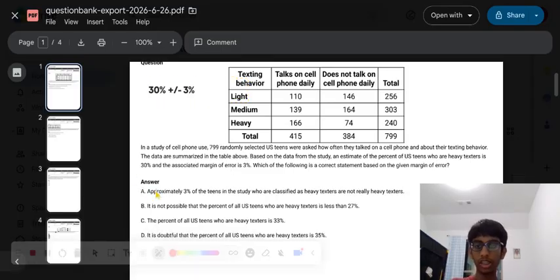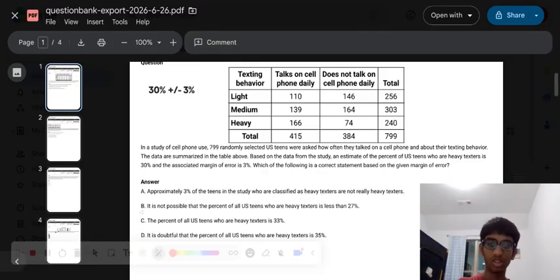So what are the answer choices here? Approximately 3% of the teens in the study who are classified as heavy texters are not really heavy texters. That could be true. If it was minus 3%, that is true. But it could also be 3% extra are actually also heavy texters and they're just not reporting it properly, right? So we can keep answer choice A out for now, but we can move on.